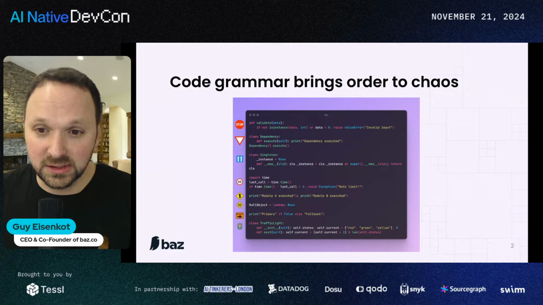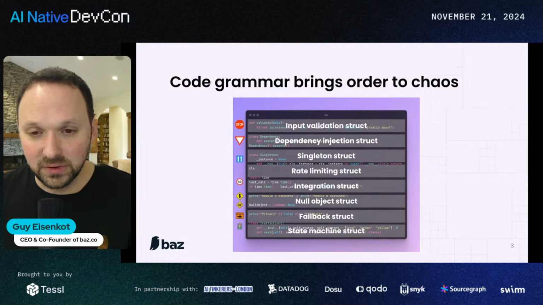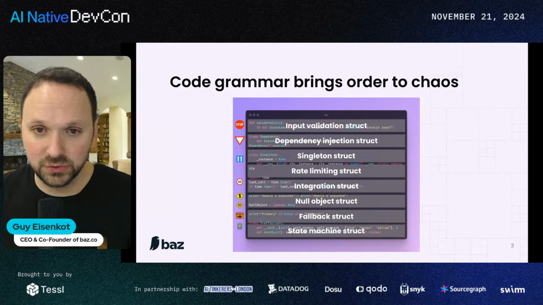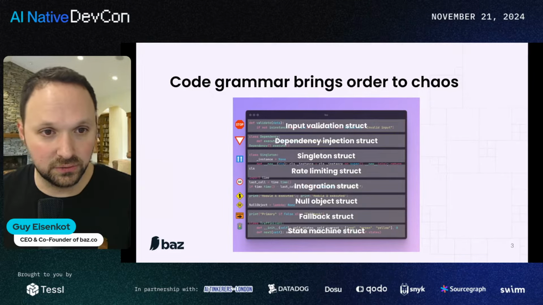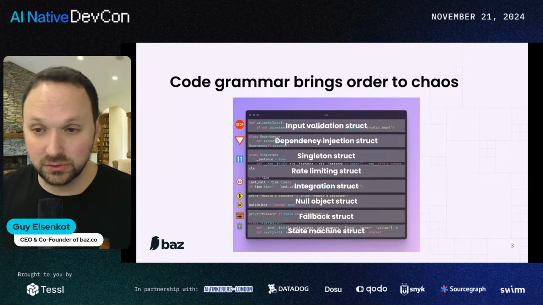This is a very simplified example where I took a bunch of traffic signs that we all know and fairly simply understand. And they all actually have within our code specific meanings in the form of structs. Input validation acts like a stop sign in code. It's ensuring inputs meet defined criteria before proceeding, preventing errors and crashes.